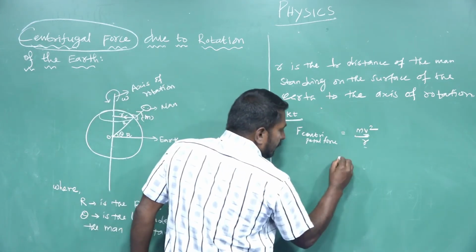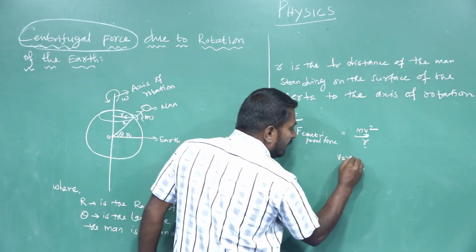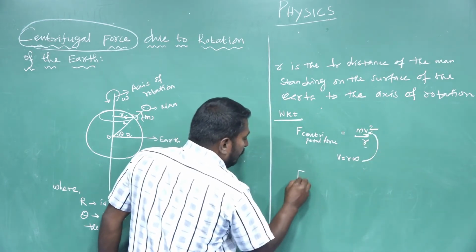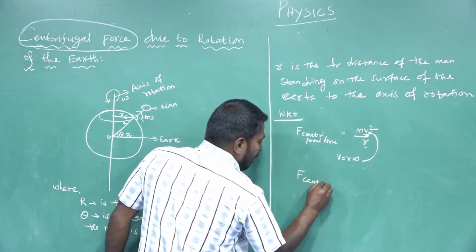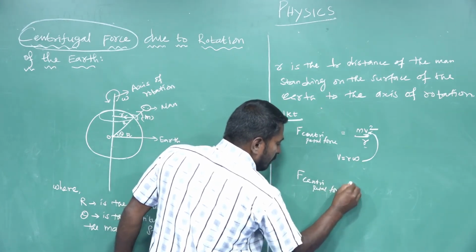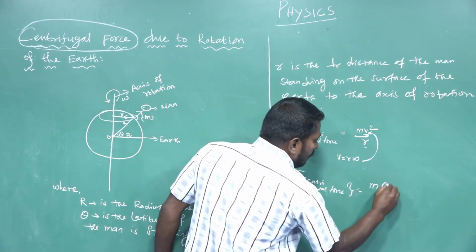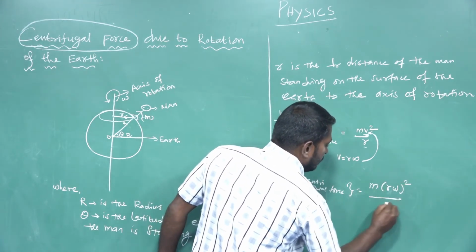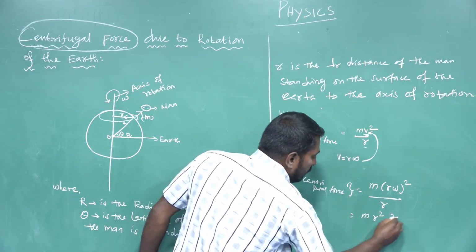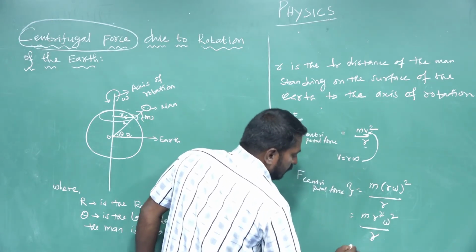We already know the relation connecting linear speed and angular speed: v is equal to r omega. Substituting in this equation, centripetal force is equal to m times (r omega) whole squared divided by r. So m r squared omega squared divided by r, r gets cancelled.